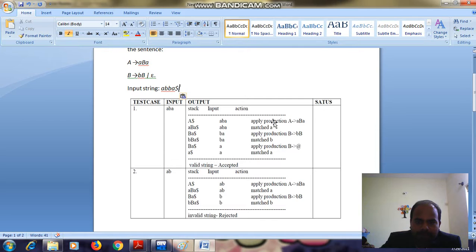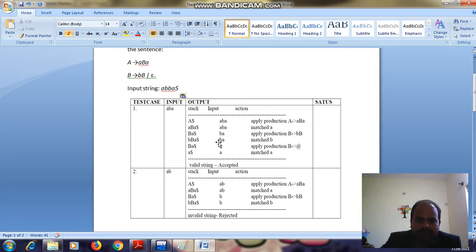In the first line we apply the production A generates aBa. In the second line, a and a match, so a is cancelled. Then what is left? Ba dollar in the stack, and in the input, a got cancelled, so what is left is ba. Now B can generate bB or epsilon, so we apply the production B generates bB. So I write bBa dollar and ba.